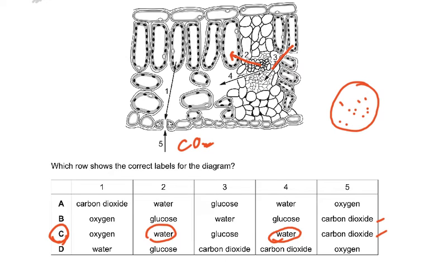So 3 has to be glucose. Why? Because glucose entering from the palisade mesophyll, of course, is converted to sucrose and then enters the phloem. And then what is 1? 1 is coming out. So 1 has to be oxygen.